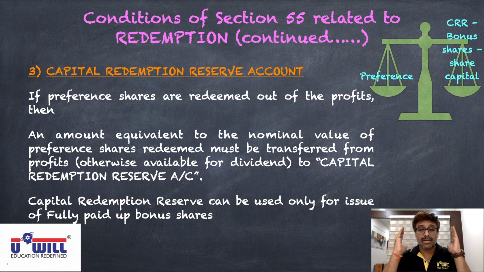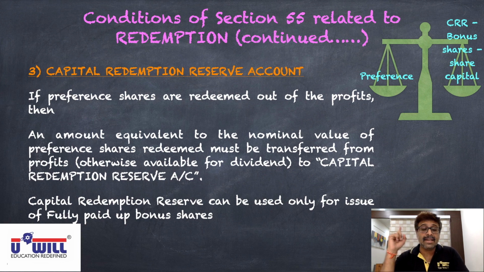See in your notebook: preference shares can be redeemed out of the first source, profits of the company. And if you redeem out of profits as per this condition, transfer them to capital redemption reserve, which will be used in issuing bonus shares. So right now preference share capital decreased by 30 lakhs, but when you issue the bonus shares, overall share capital will again increase by 30 lakhs and come back to the level of 1 crore.